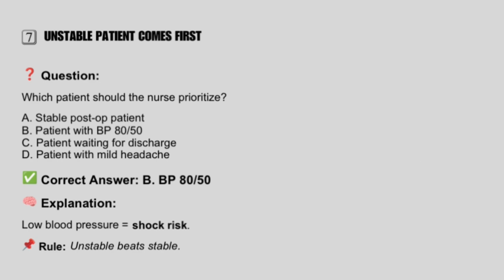Rule number 7, unstable patients always come first. A blood pressure of 80 over 50 is dangerous. Discharge teaching, mild headache, or a stable post operative patient can wait. If vitals are abnormal or the patient looks unstable, that's your priority. You have to choose that patient without thinking about others.